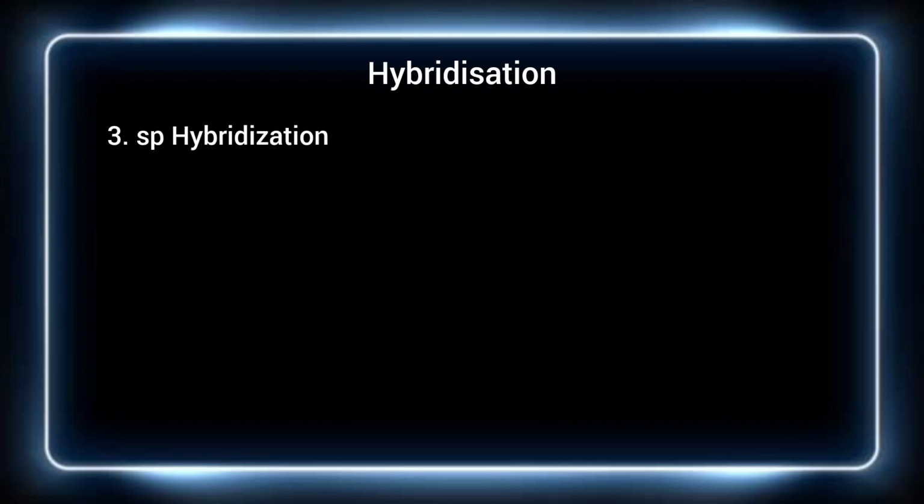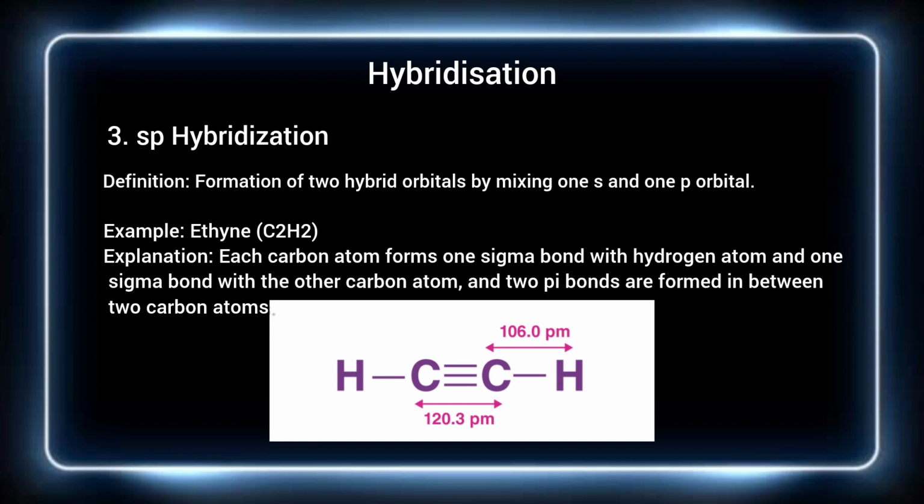And the last one is sp hybridization. Here, 2 hybrid orbitals are formed by mixing one s orbital and one p orbital. In this case, we can take the example of the ethyne molecule, which is CH triple bond CH. In the ethyne molecule, each carbon atom forms one sigma bond with a hydrogen atom and one sigma bond with the other carbon atom, and 2 pi bonds are formed between the 2 carbon atoms. The molecule is linear in shape and the bond angle is 180 degrees.